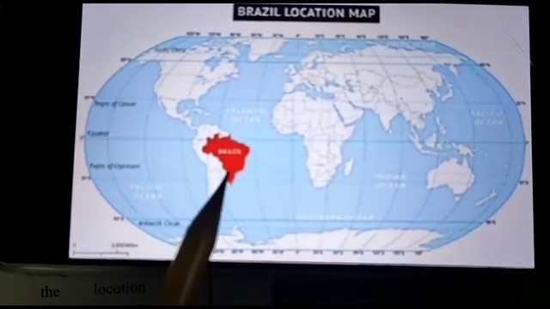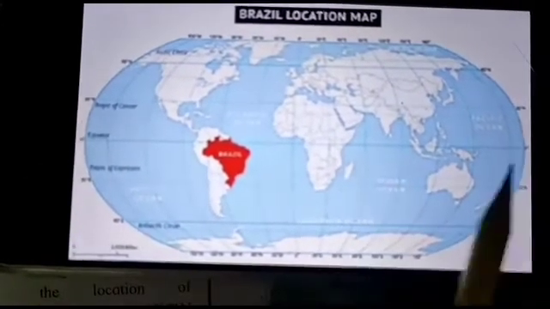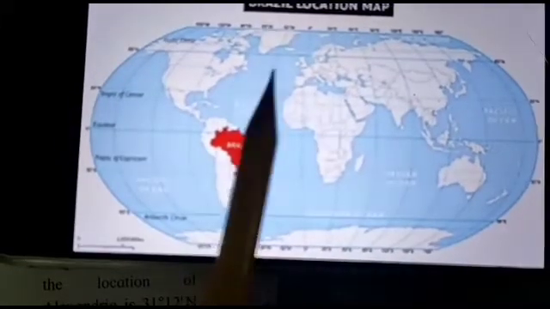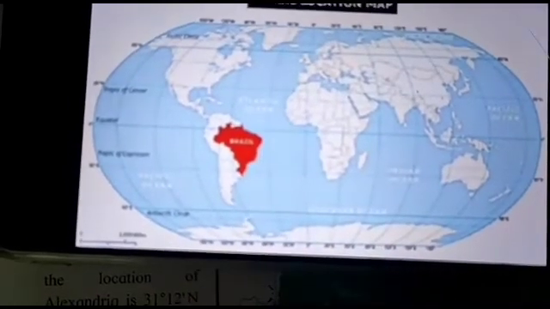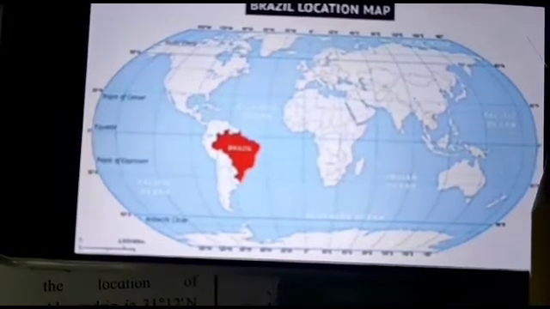This red portion is Brazil, and this midline is the equator of this globe. This is the northern hemisphere, this is the southern hemisphere, west and east.